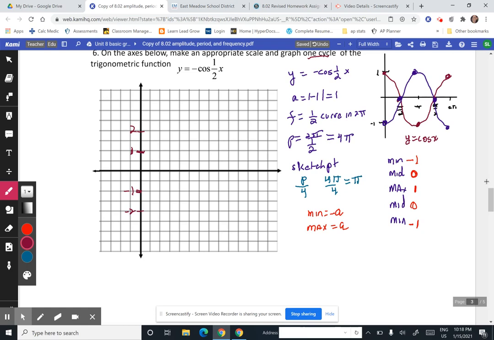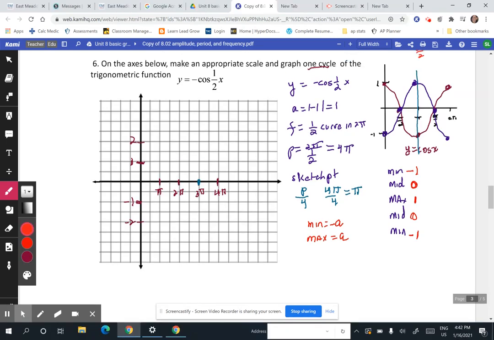We're only graphing one cycle. That means we have enough room for every 2 boxes to equal 1 point. Since our sketch point is equal to pi, I can count by pi's. Pi, 2 pi, 3 pi, and 4 pi.